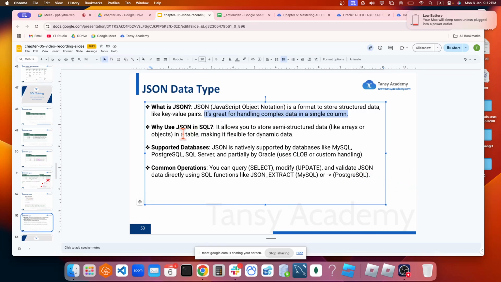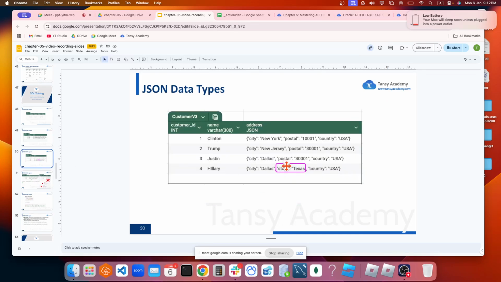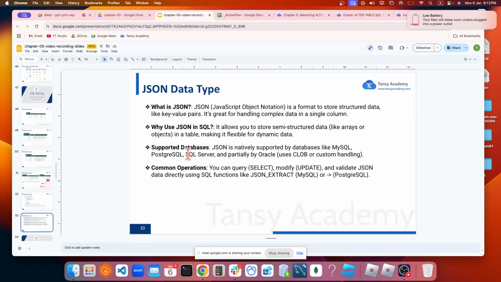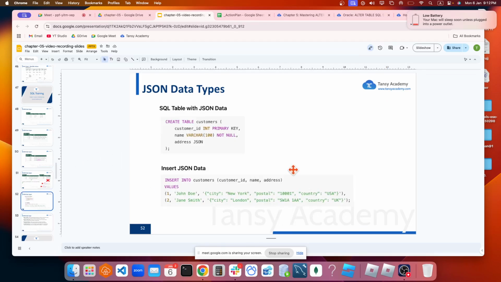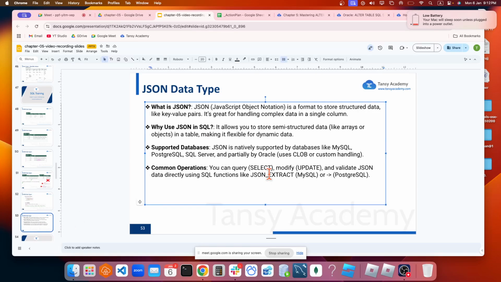Why use JSON in SQL? It allows you to store semi-structured data like arrays or objects in a table, making it flexible for dynamic data, in the sense that you can come up with a new column without changing any table structure. That's what dynamic means. These are the supported databases: MySQL, PostgreSQL, SQL Server, and partially Oracle also supports JSON. And on JSON you can do select, update, delete, and you can extract just one column or one key from this using the JSON extract keyword.